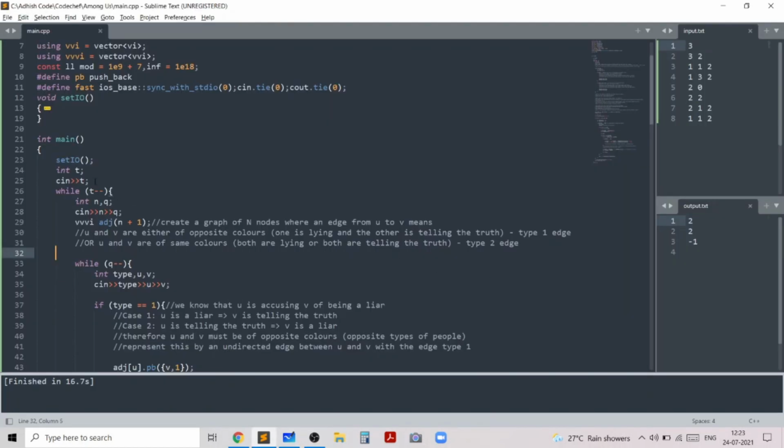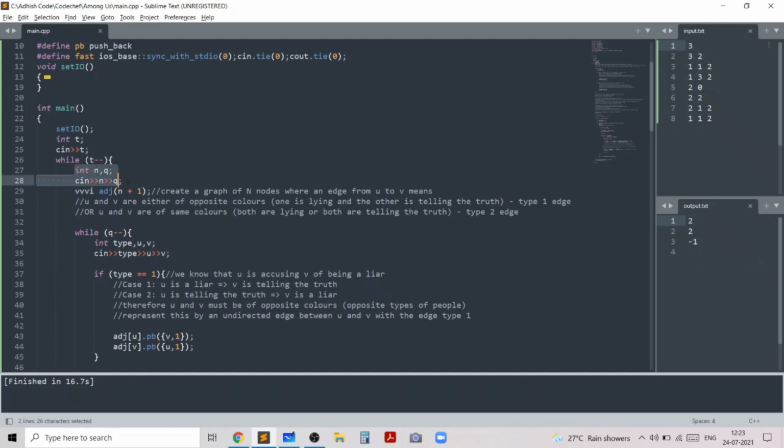So in the code, first I read in the number of test cases, and for each test case, I read in the values of n and q, which are the number of nodes and number of edges, or the number of people and the number of statements in the context of the problem.